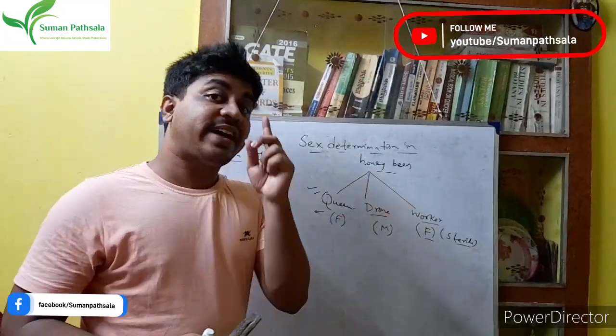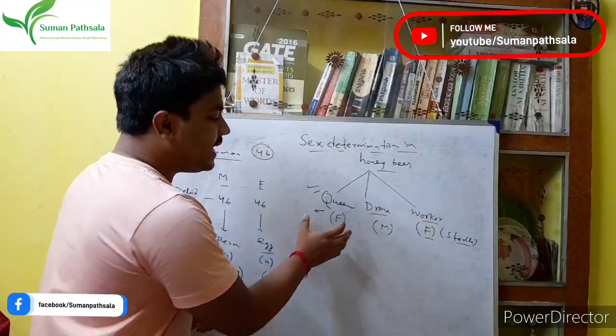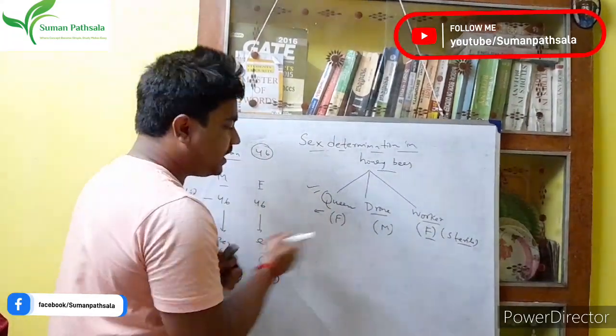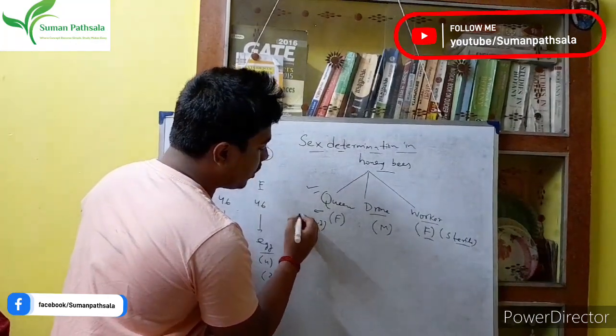Okay, there is one difference. What is the difference, sir? The difference is that in case of queen, they are also diploid. Queens are diploid.